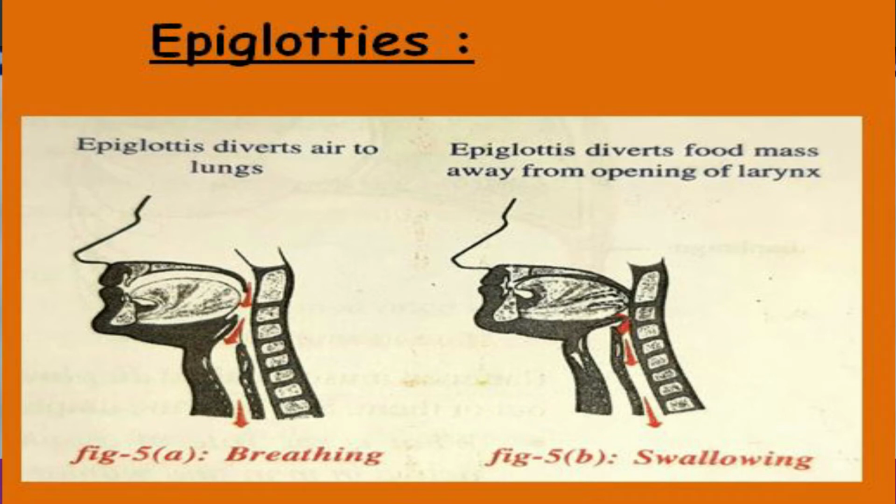Epiglottis. This is the structure of the epiglottis. The epiglottis is a flap-like muscular valve, and the place of the epiglottis is the pharynx.